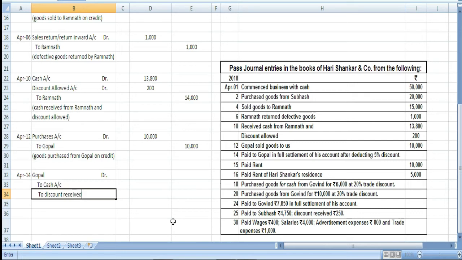Okay. When we purchase, we receive a discount, like the seller will give us a discount. So in this case, the discount received will become our income. That means we are paying, or it will become like our profit because we are paying less amount.